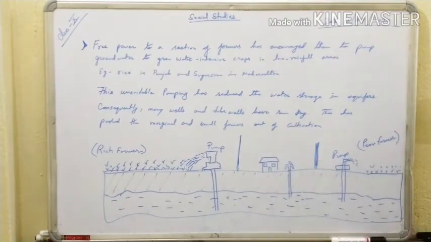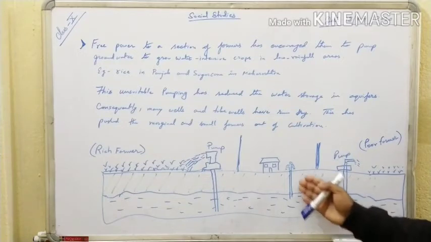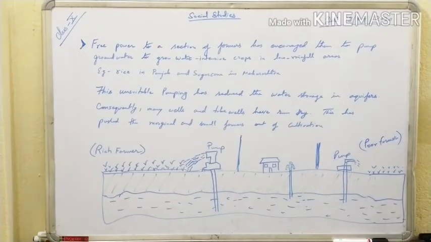On the other hand, there is a house which has fixed a tube well to pull the water from the aquifer, but his well is not so deep. He has put the pipe up to a limited depth, which is enough for his house for single use. The next one is a water pump.